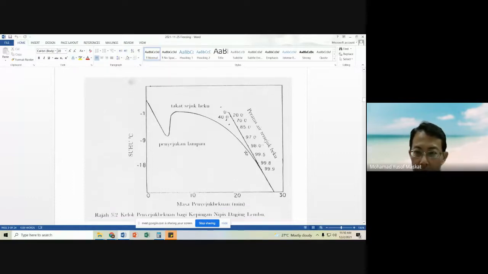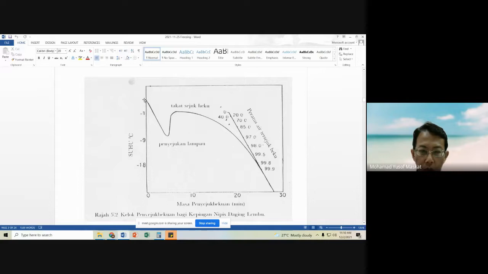This is the typical freezing temperature curve during the freezing of food products. We will see that when we remove the heat, this is the time of freezing, which is synonymous with the removal of heat.